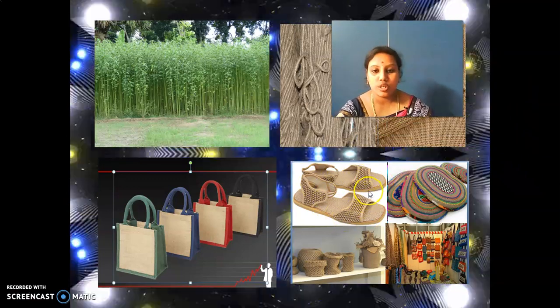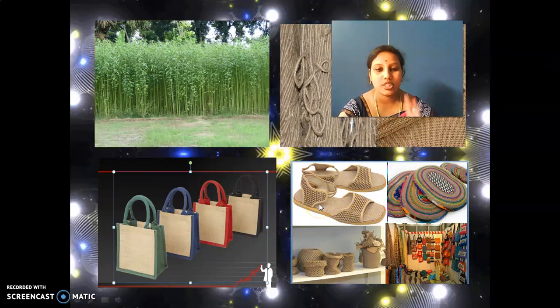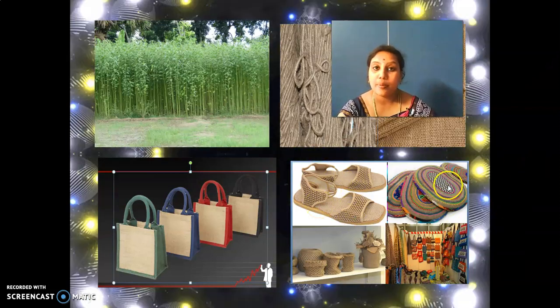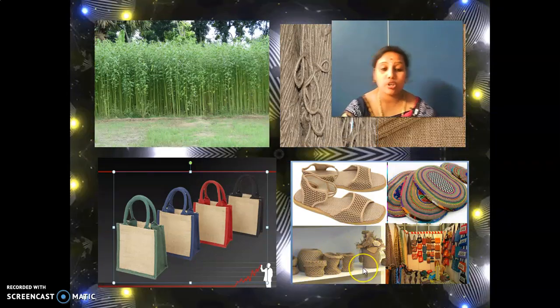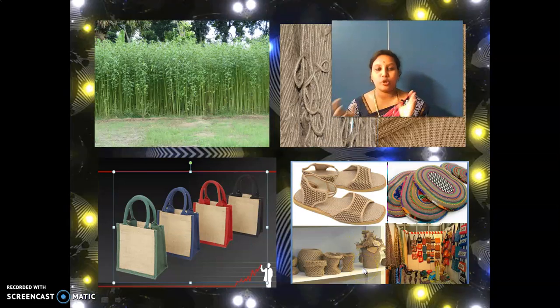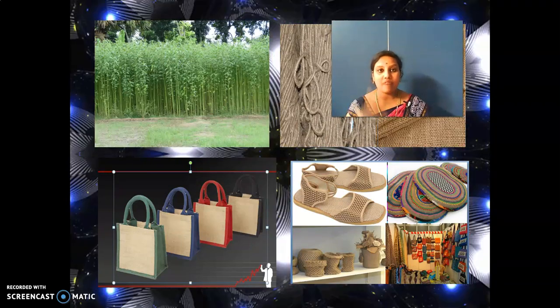So these are jute slippers, sandals like, footwear. It is jute footwear. And this is a mat. You use this, no, floor mat. And this is a, what is this? This is a decorative thing which you can keep at your home on the table. Correct. See, you all have this. So if you don't have it, that is not a problem. When you go out, you can have a look.